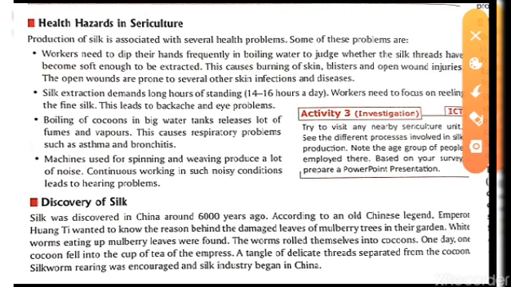So we can see that when the cocoons are being separated in hot boiled water, the temperature is high. Over that time the workers have to dip their hands to check the property, whether it is boiled or not, whether it can be extracted or not. So this is very dangerous. Maybe the skin can burn, or they may be injured. So this thing can happen.